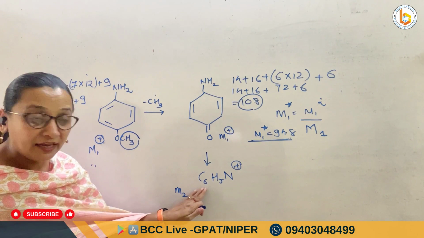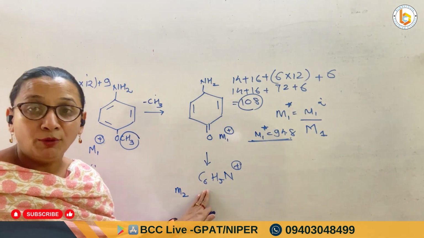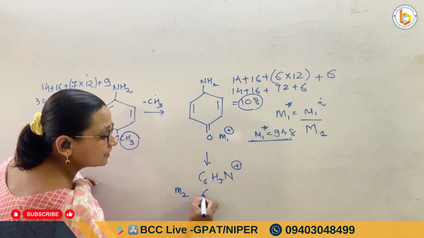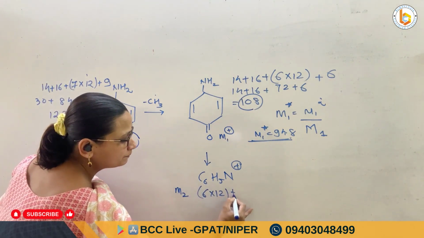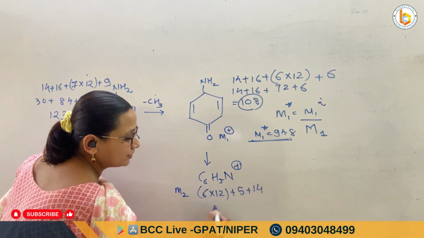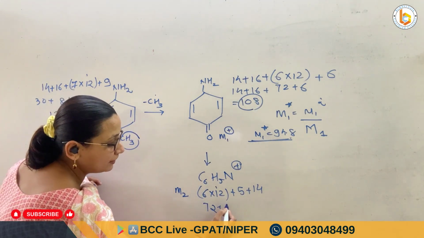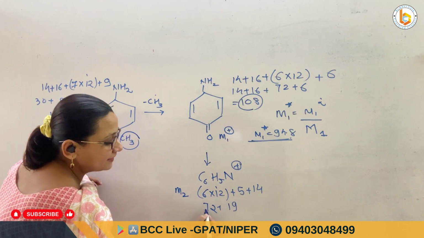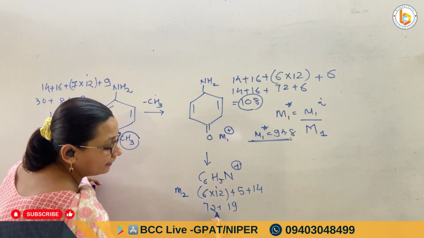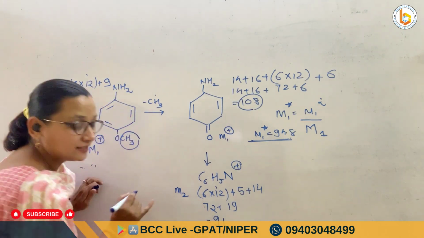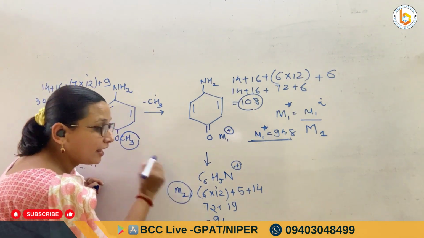So now I will again have to calculate the molecular weight for this particular ion. It will be 6 multiplied by 12 plus 5 plus nitrogen is 14. So it is 6 2s are 12, 72 plus 19, that is 91 is the answer. This is for the daughter ion fragment.